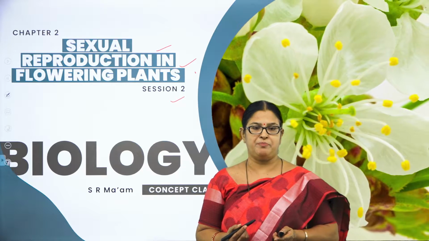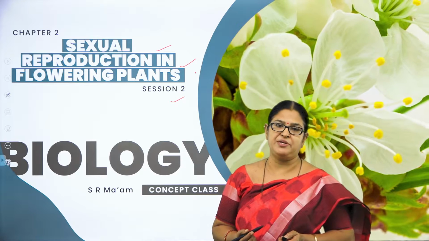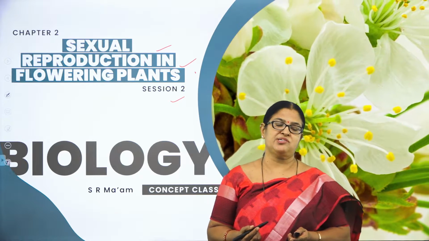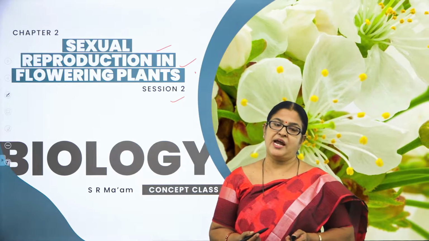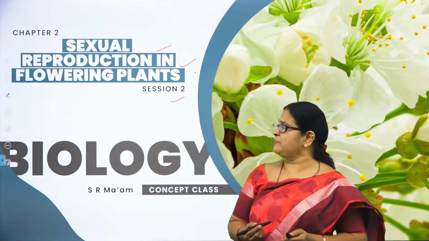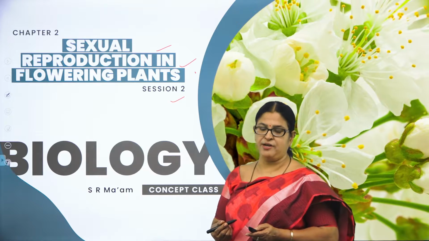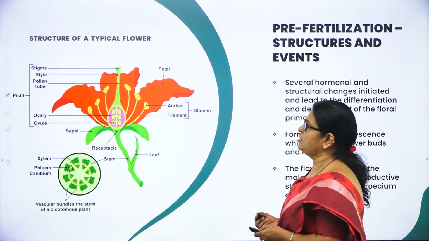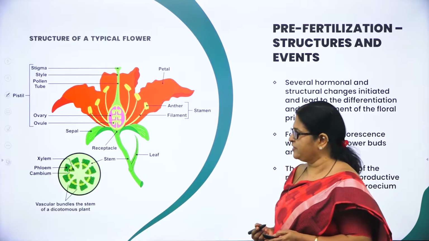Then we'll be studying about microsporogenesis. Then we'll be studying about a very important structure called structure of pollen grain, and also we'll be studying more about this pollen grains. So let me move on to the first slide of this session called sexual reproduction in flowering plants.